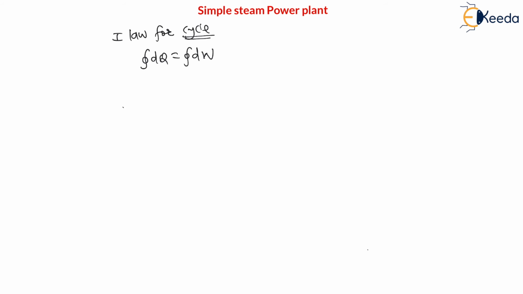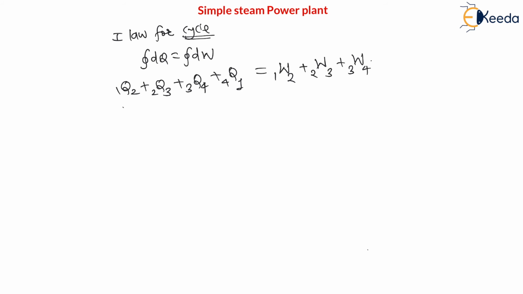Therefore, the cyclic integral of heat is nothing but heat of the first process, plus heat of the 2 to 3 process, plus heat of the third process 3 to 4, plus heat of the last process, that is 4 to 1, is equal to the cyclic integral of work, meaning work of the first process, that is work 1 to 2, plus work of the second process, that is 2 to 3, plus work of the third process, that is 3 to 4, and work of the last process, that is 4 to 1, right?